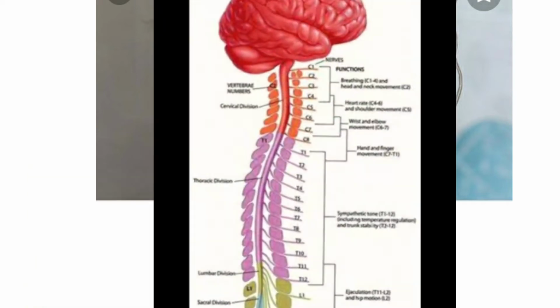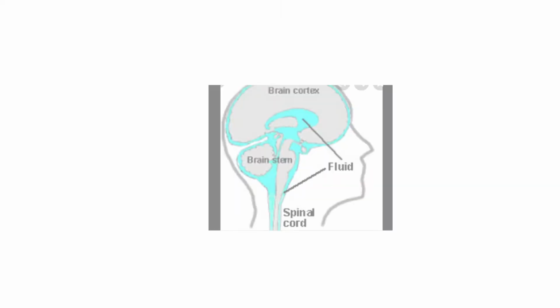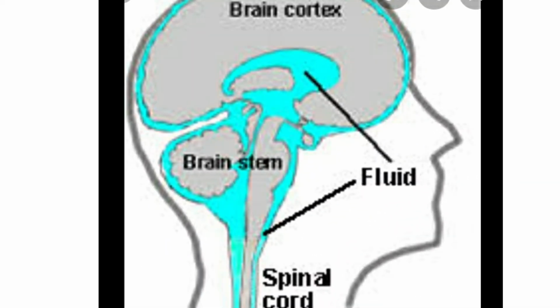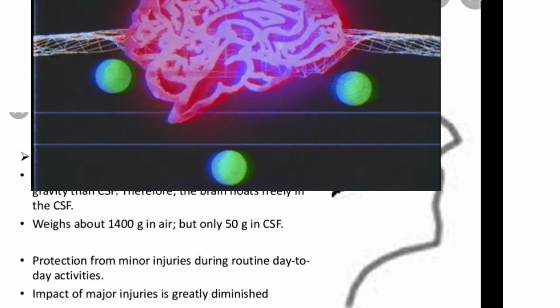From the brain to the spinal cord and from the spinal cord to the brain, a fluid is moving, and that fluid we call cerebrospinal fluid. The blue color flow shows the flow of cerebrospinal fluid. What is the function of the cerebrospinal fluid? It protects the brain from mechanical injuries, and also it gives an effect of buoyancy.